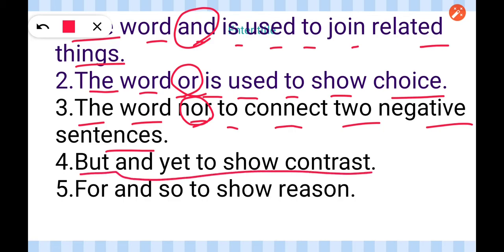But and yet are used to show contrast. What is contrast? Contrast is a comparison between two people or things that shows the differences between them. When we show the differences, we use but and yet as joining words. In our last class, we contrasted two stories, the Golden Goose and the Torch. Here, for and so are joining words to show reason. I hope it is clear.